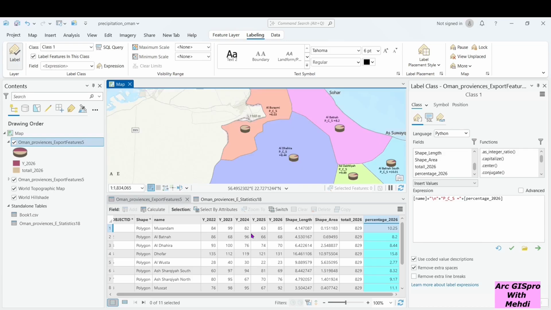All right, that's it for today. In this video, we calculated the rainfall percentage for each province and labeled them. And in the previous video, we created the pie chart.